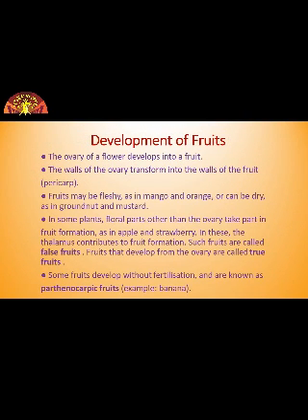Now let us see development of fruits. As ovule matures into seeds, the ovary develops into fruit. All this development takes place simultaneously. That is, the transformation of ovule into seeds and ovary into fruit proceeds simultaneously. The wall of the ovary develops into the wall of fruit, which is called pericarp. We have seen this in chapter 1.